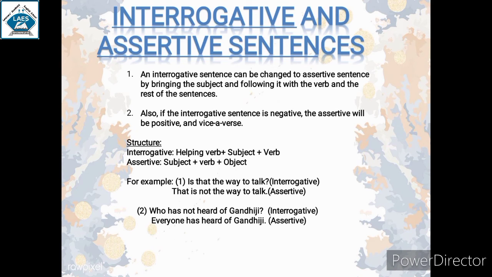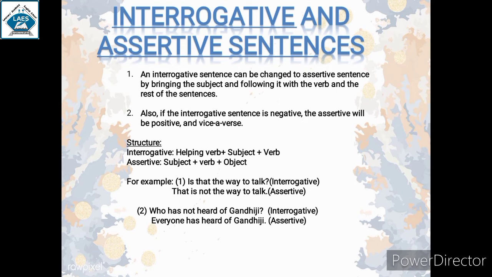Another transformation is converting an interrogative sentence into an assertive sentence. You already know that interrogative sentences are those sentences which ask a question and a question mark is added at the last of a sentence.